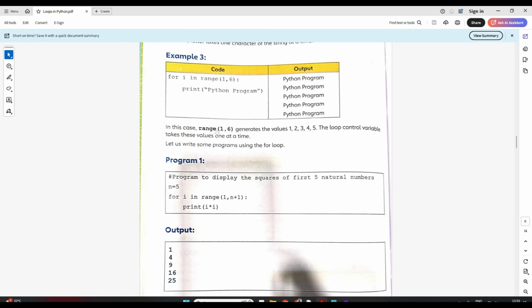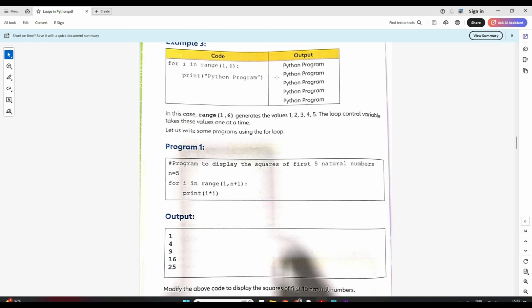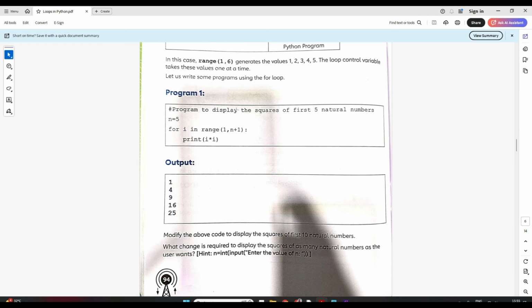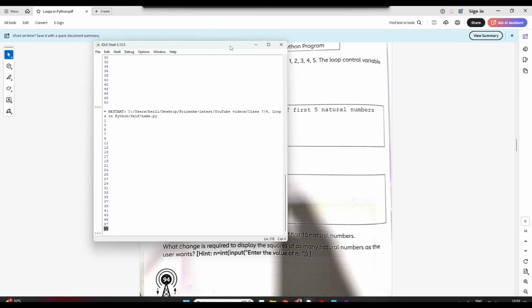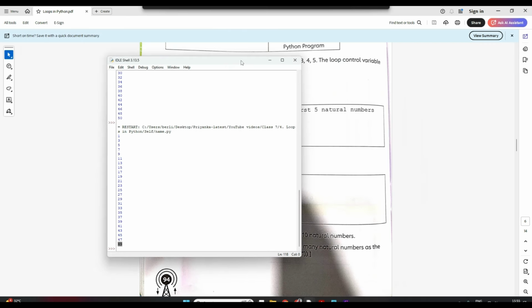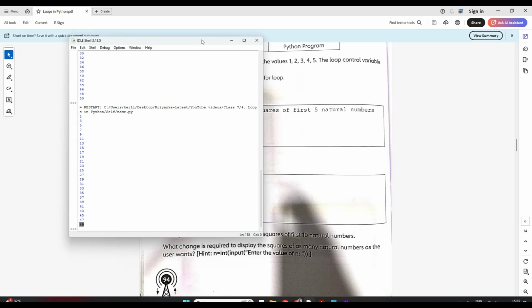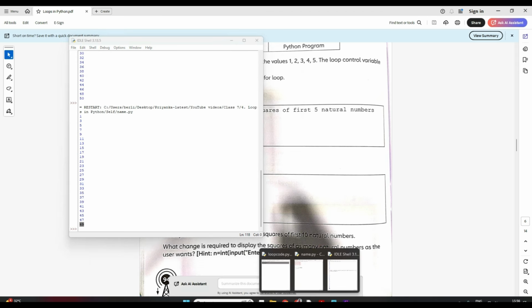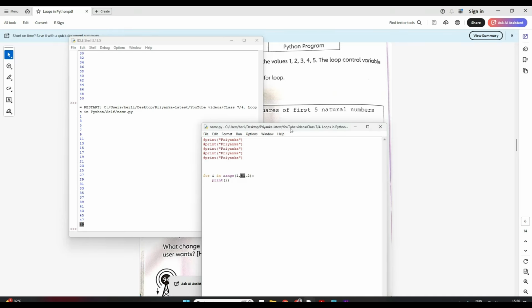Now let's see the examples from your book. So see here, I want to print this Python program 5 times. So for i in range of 1 to 6 you print. So this statement will be executed 5 times because range will be 1 till 5, correct? Now see here, program to display the squares of first 5 natural numbers. So let's try to write on our own. We are not seeing. So you have to display the square of the first 5 natural numbers.